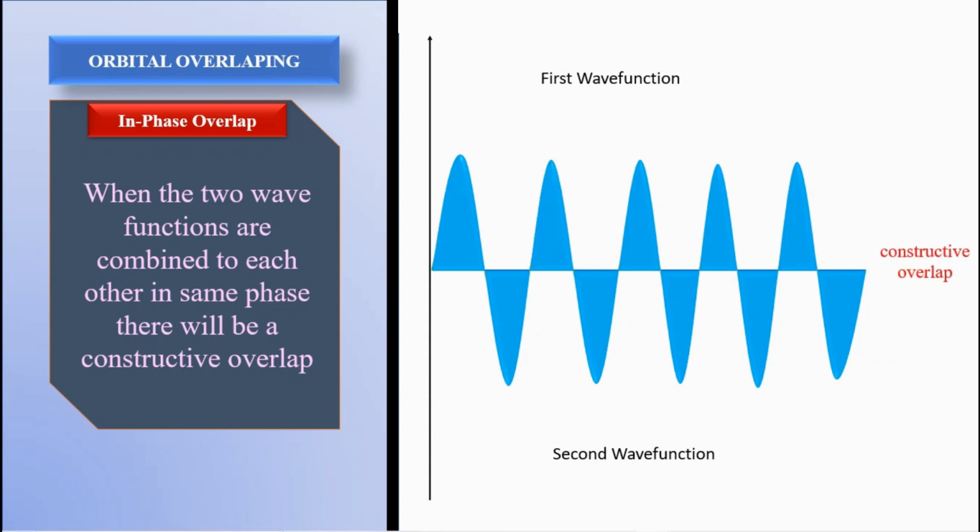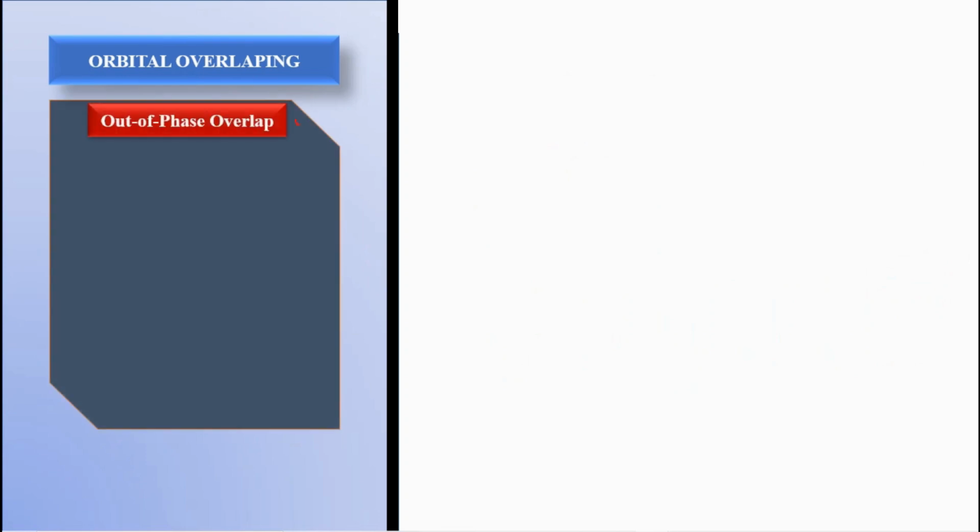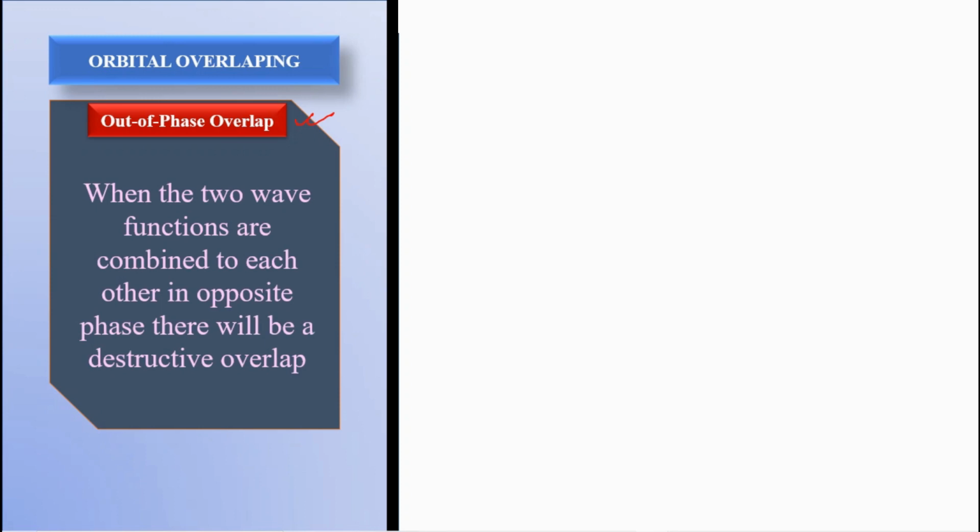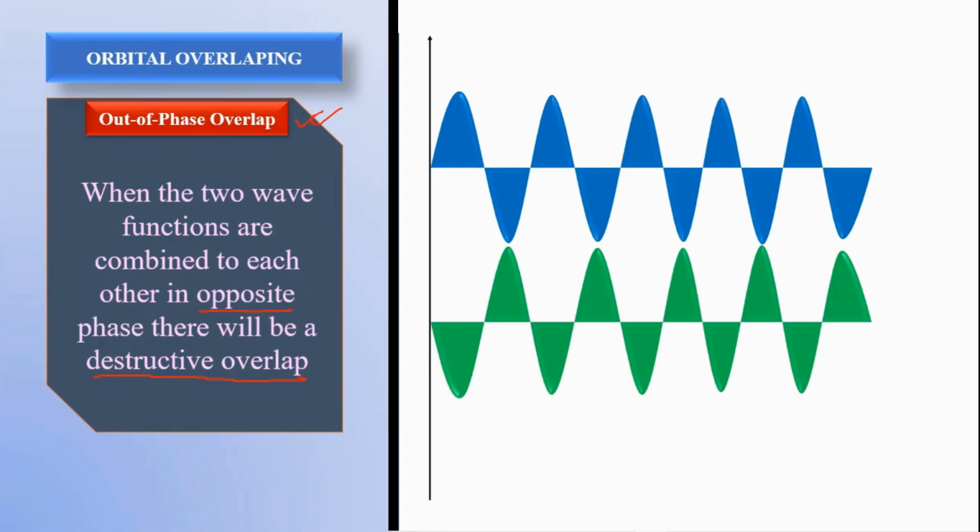Now in case of out-of-phase overlap, when two wave functions are combined with each other in opposite phase, there will be a destructive overlap. Then the two functions will destroy each other. The resulting molecular orbital has a nodal plane between the two nuclei.